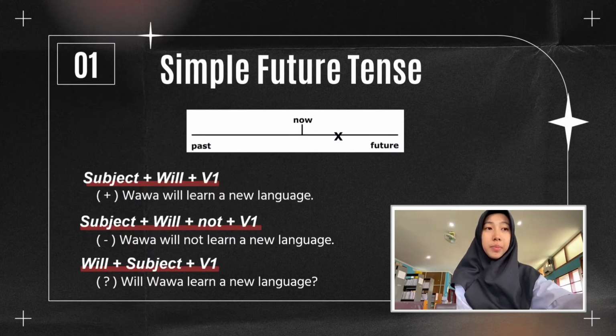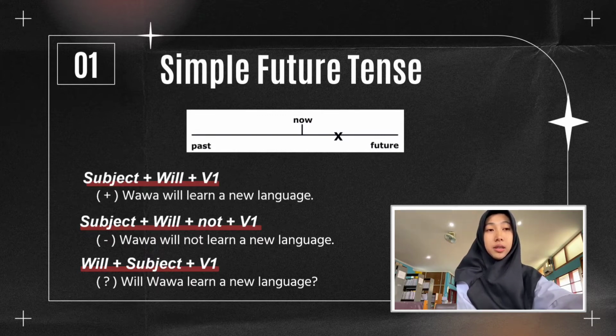First is simple future tense. The simple future tense is a verb tense that is used to talk about things that haven't happened yet. Use the simple future to talk about an action or condition that will begin and end in the future. The structure of the positive is subject plus will plus verb 1. The example is Wawa will learn a new language.